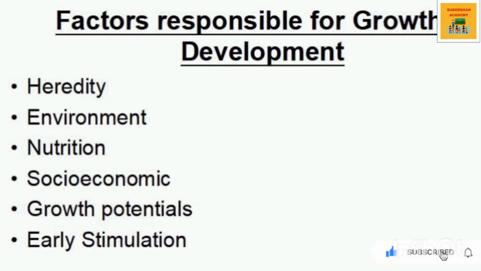Fourth is gender. It acts as an important factor of growth and development. There is a difference in growth and development of boys and girls. Fifth is early stimulation. Environment encourages the development of a child's hereditary potential. For example, talking to a baby or showing a preschooler pictures in storybooks encourages his or her interest in learning words and a desire to learn and to read.